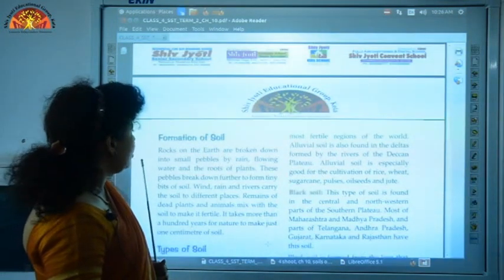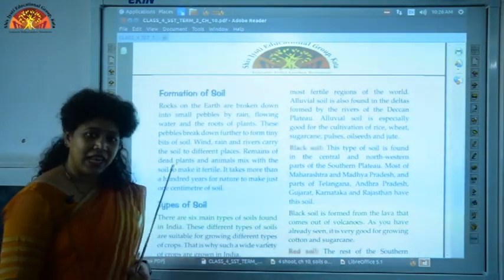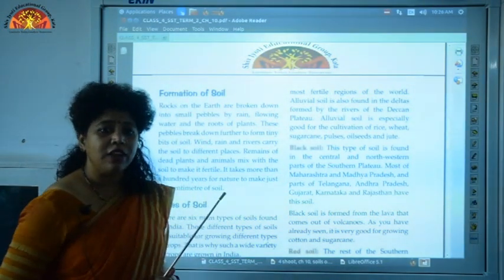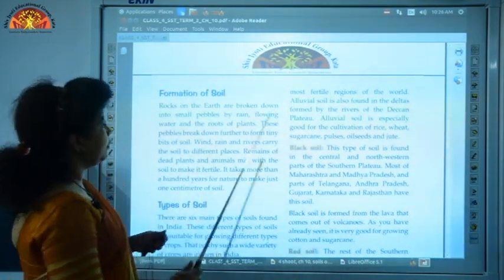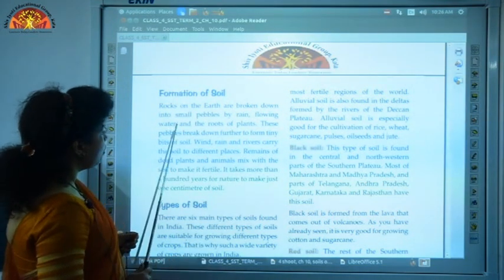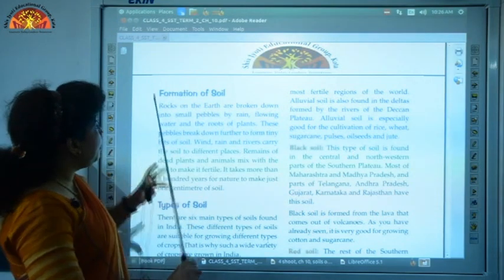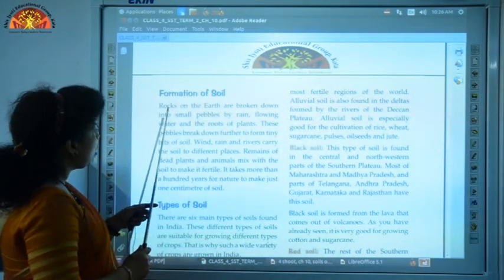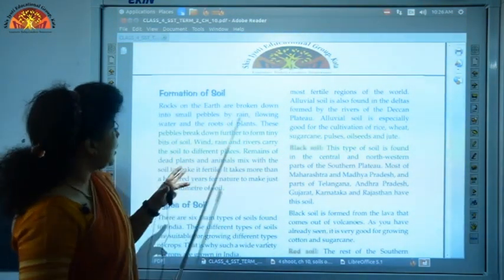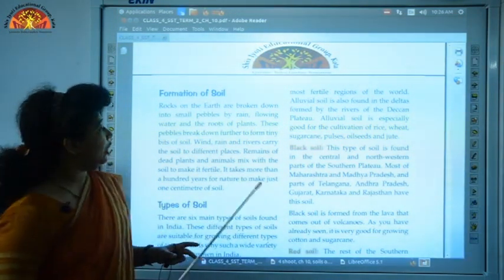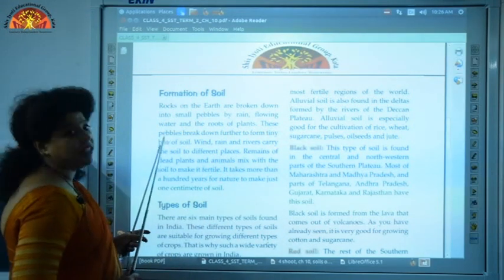We shall now talk about the formation of soil. That is, how is soil formed? Soil is formed when rain, flowing water and the roots of plants break big sized rocks into smaller medium sized pebbles, and these are further broken down into tiny bits of soil.